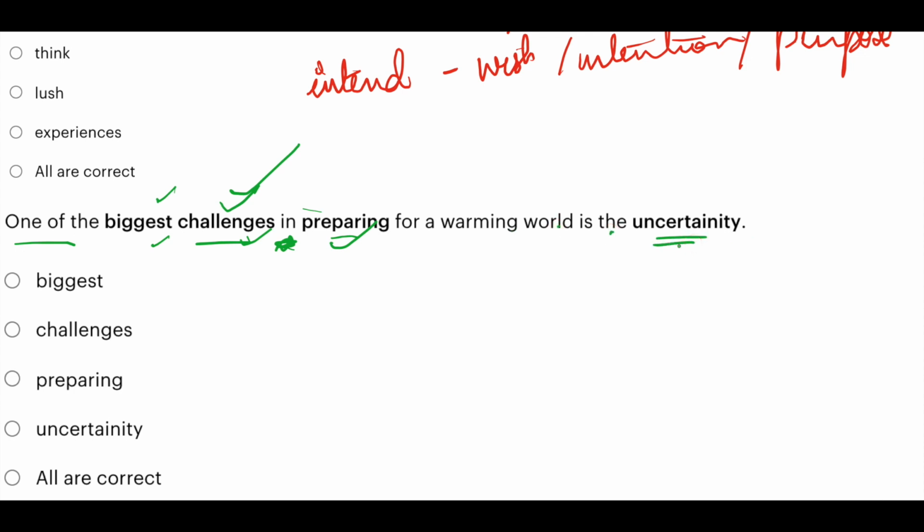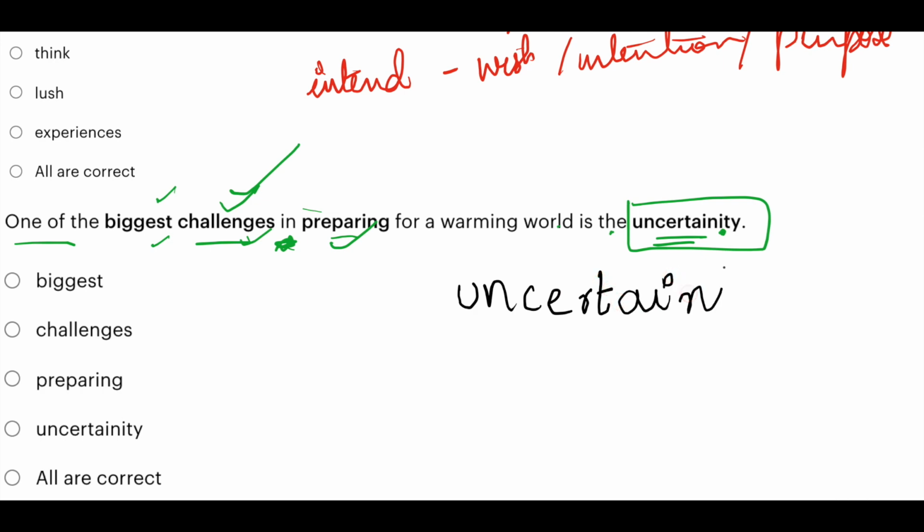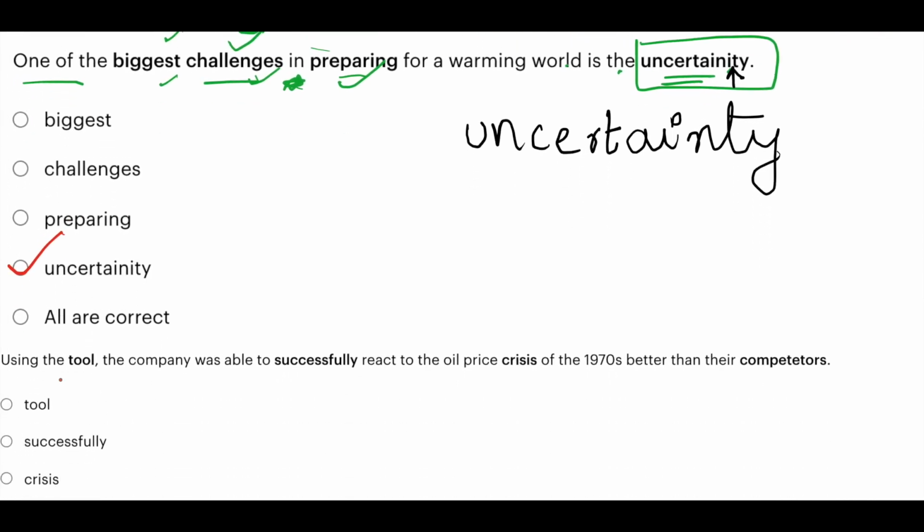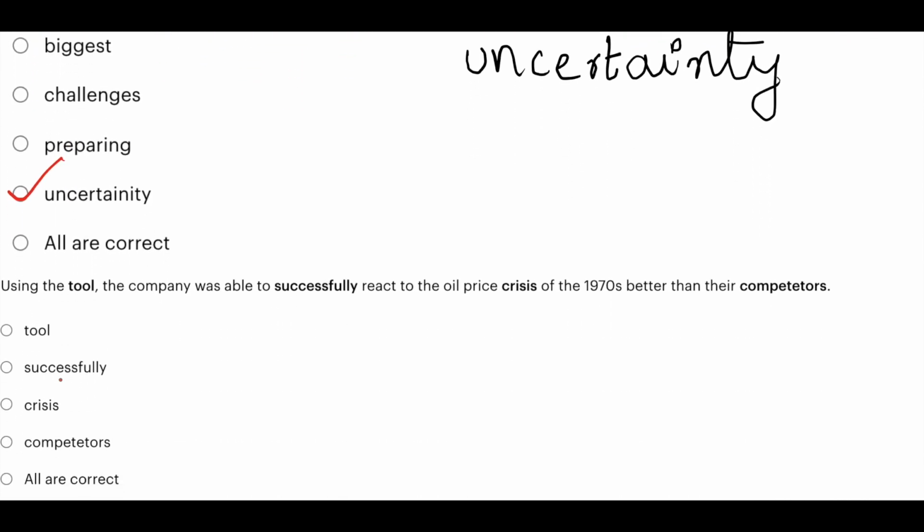Now this is also correct, but the spelling is incorrect here. So here you have to remove I. I is unnecessary. It is incorrect. So the right spelling is this. There won't be an I here. Uncertainty. So the right answer is option D. Okay. Option D is incorrect. Now let's go to the next question.